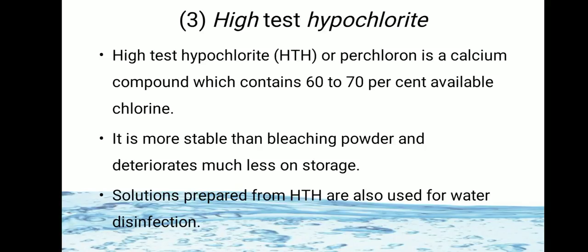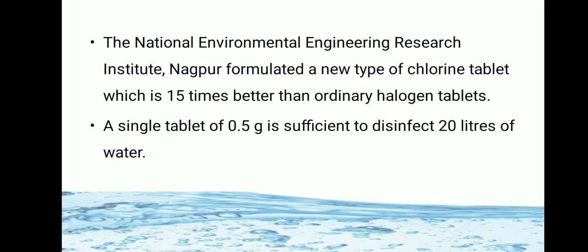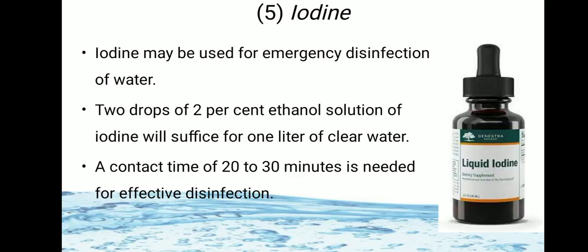The third chemical used is high test hypochlorite or perchloron. It is a calcium compound which contains 60 to 70% available chlorine. It is more stable than bleaching powder. The next chemical used is chlorine tablets. A single tablet of 0.5 gram is sufficient to disinfect 20 liters of water.